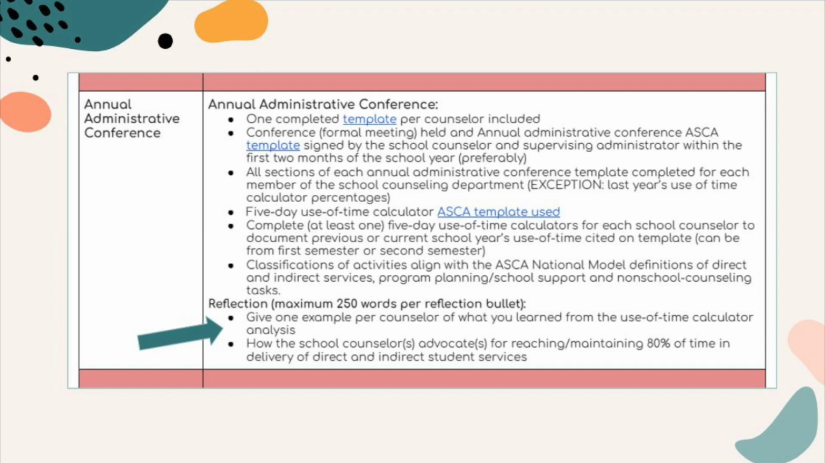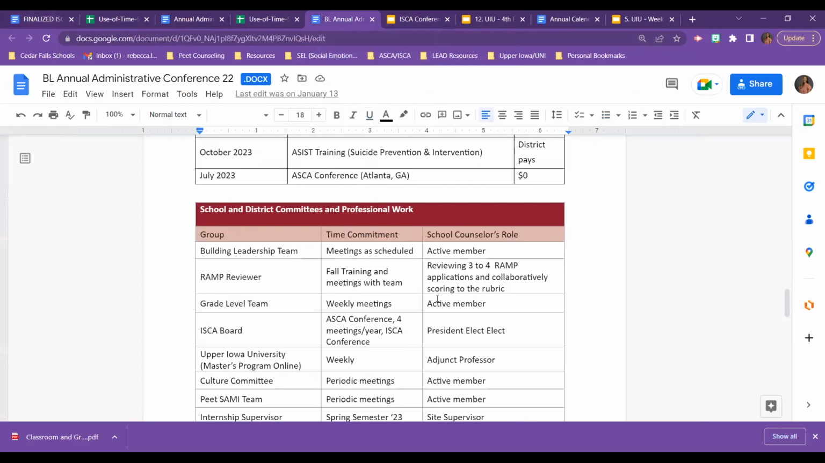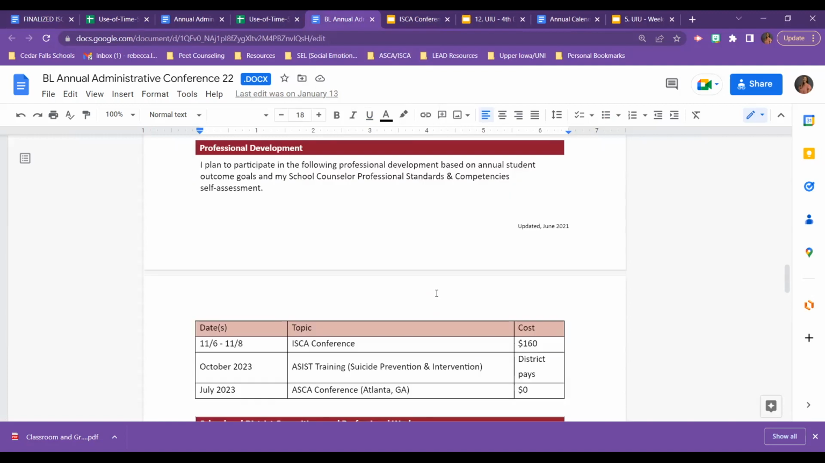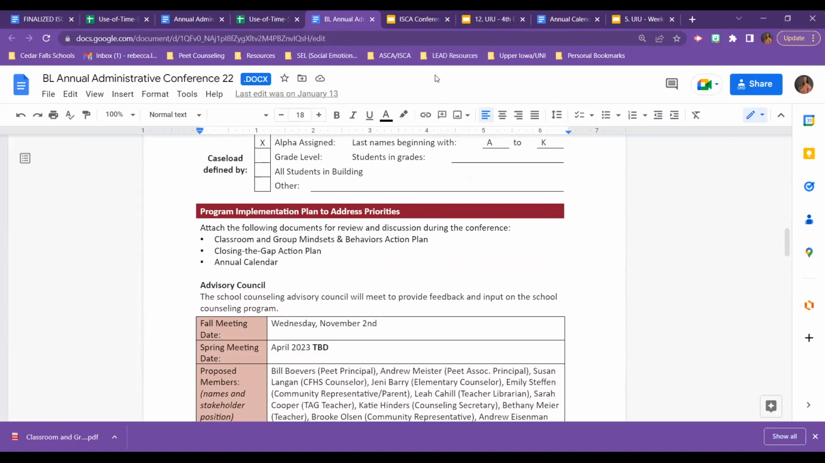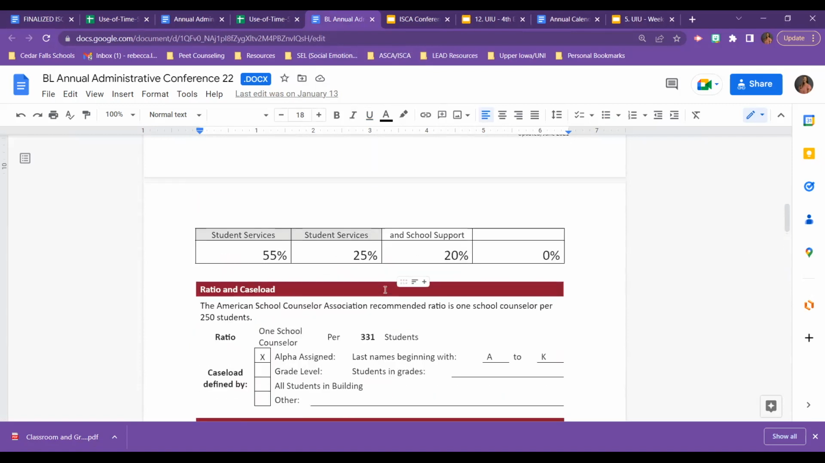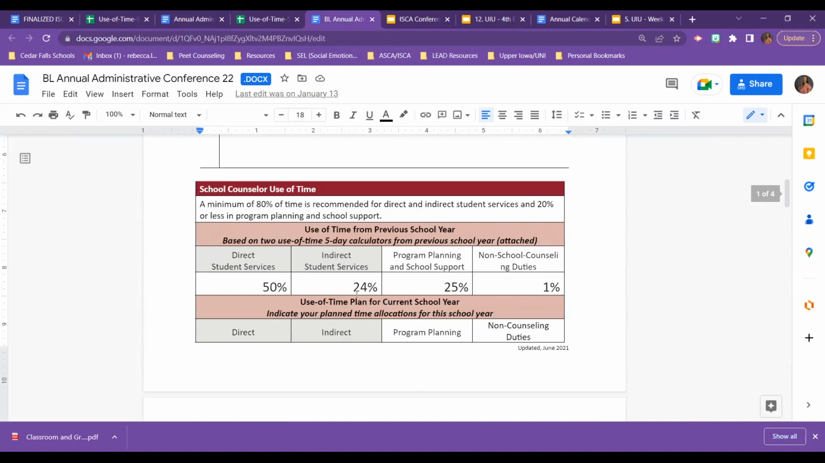And part of that reflection prompt also asks how the school counselor or school counselors as part of that department advocate for reaching and maintaining the 80% of time delivering direct and indirect student services. So I would look at this and begin to take away, how do I advocate for being able to reach 80%? And that is something as a part of our annual administrative conference that we're able to talk about with our administrators, not providing problems, but solutions on how we can take time away, maybe that we are given as fair share responsibilities, or in program planning and school support, that we're able to designate the recommended time in the right areas.